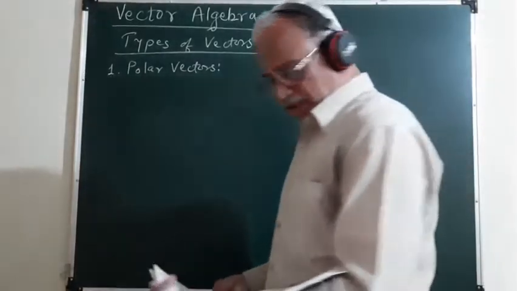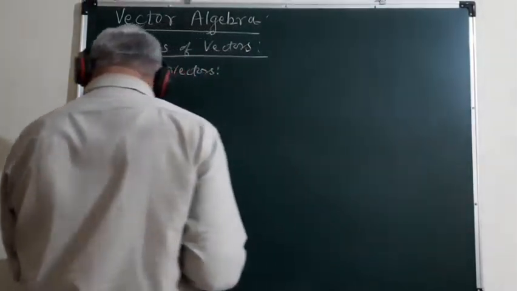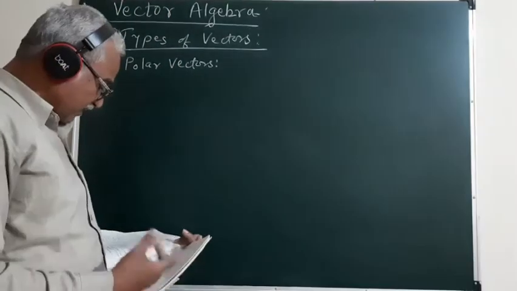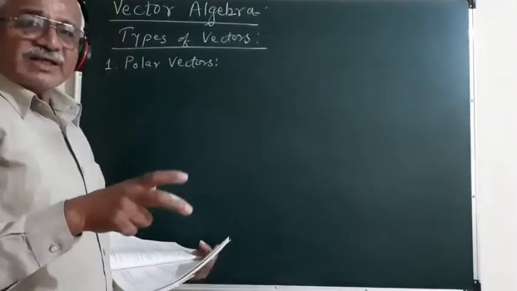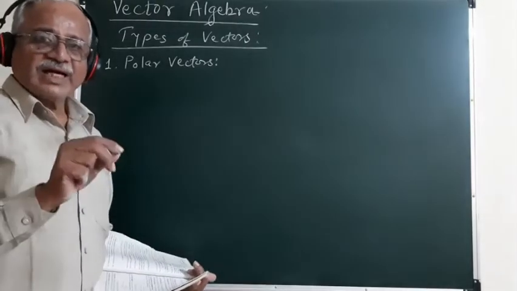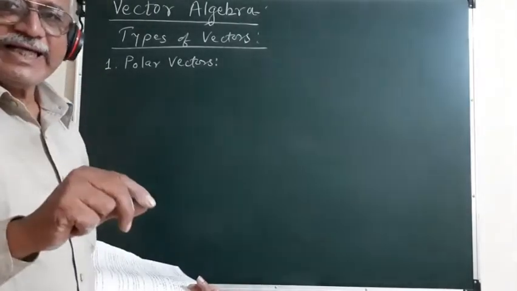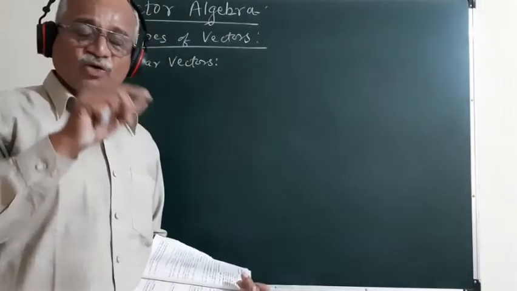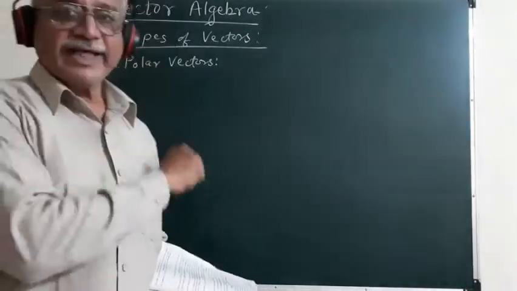So this displacement vector, or the velocity vector, or the force vector, these vectors are such that they are pointing in a specific direction or towards a specific point.